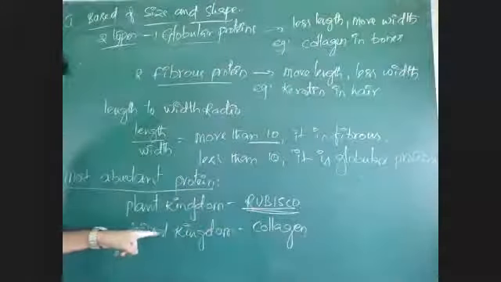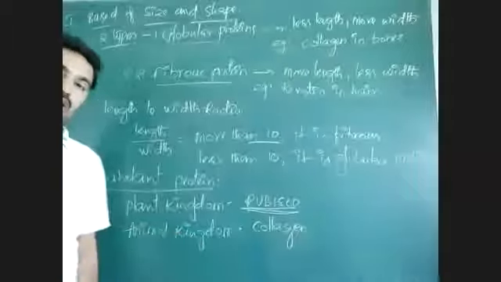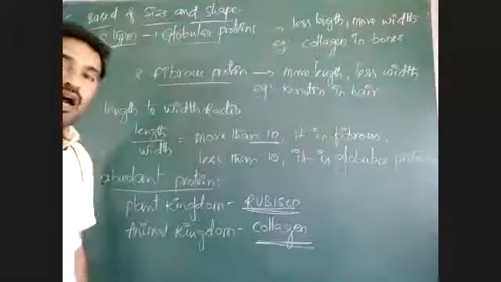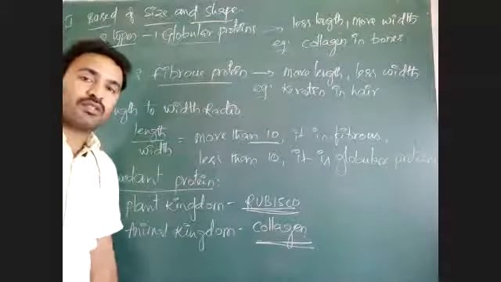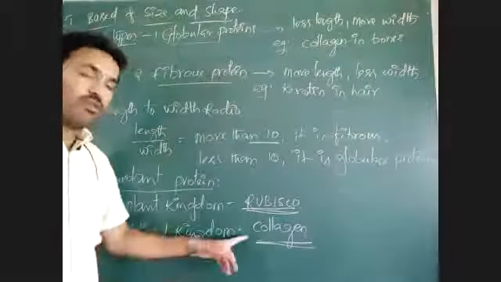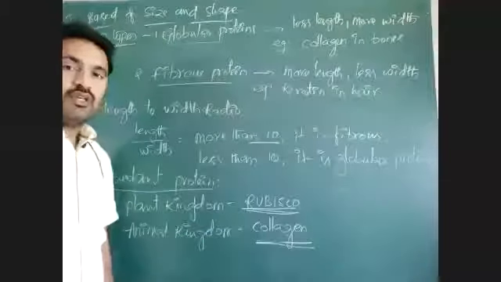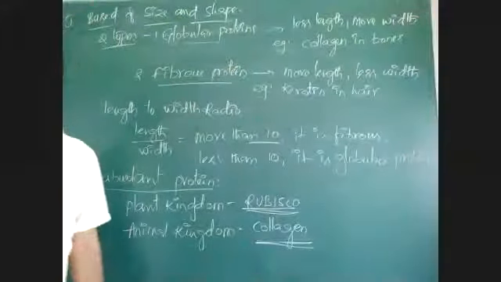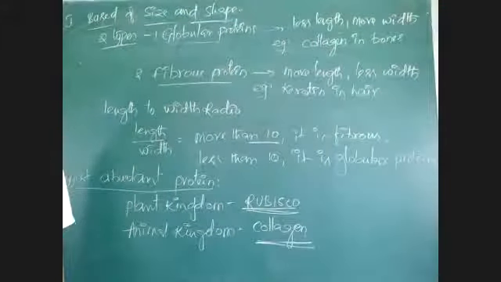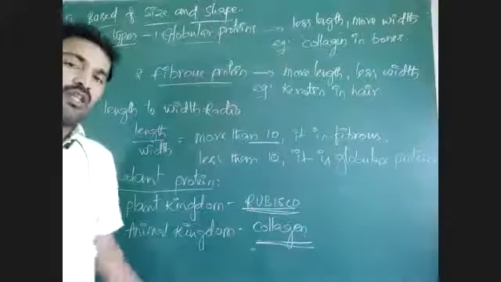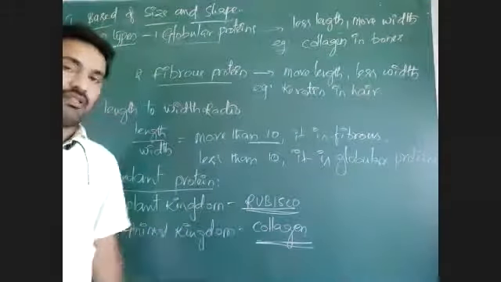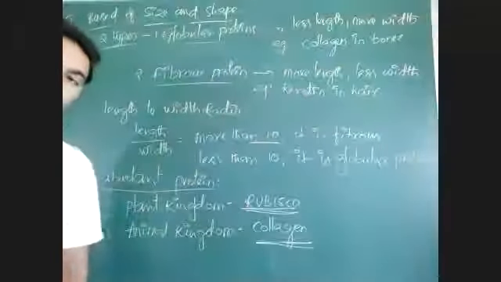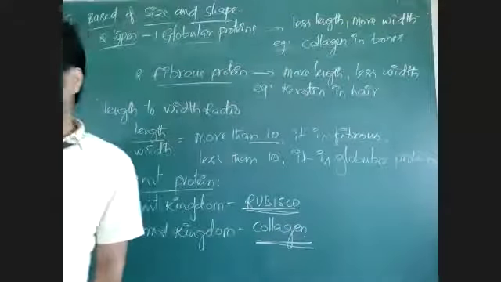Then in animals, the most abundant protein is collagen. Bones are made up of a protein called collagen. All animals have bones, and those bones are made up of collagen. So collagen is present in major amounts in all animals. Then remaining muscular proteins may also be there, present at the next level. Most abundant protein of animals is collagen. Most abundant protein in plants is rubisco.